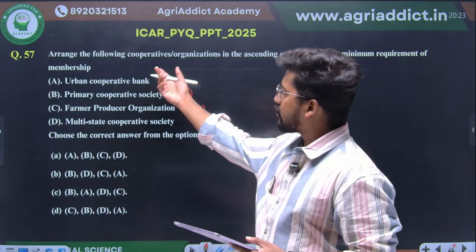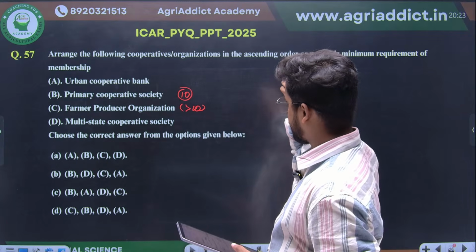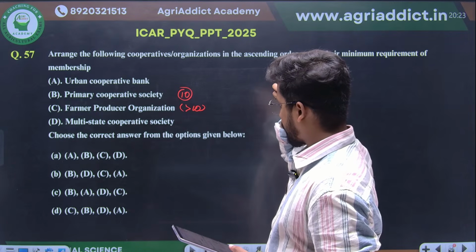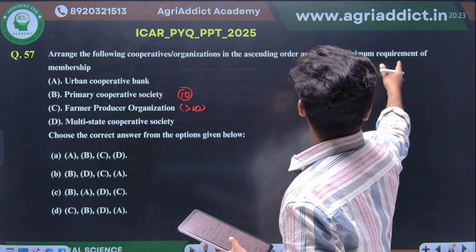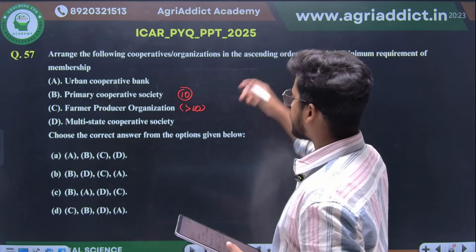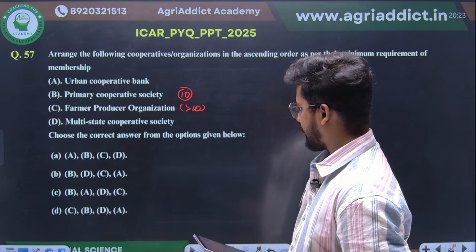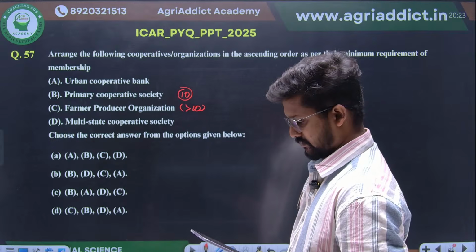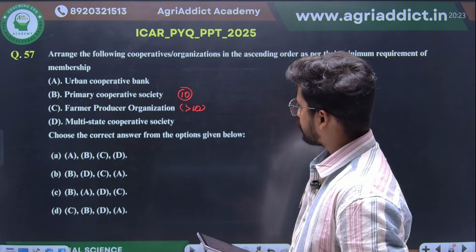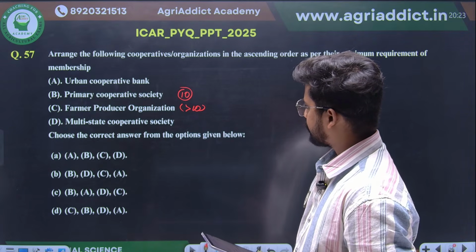Urban cooperative bank, I'm not that sure how many members it has. Multi-state cooperative society, as per their minimum requirement, cooperative organization, the ascending order. So higher should be D. Urban cooperative bank, C.